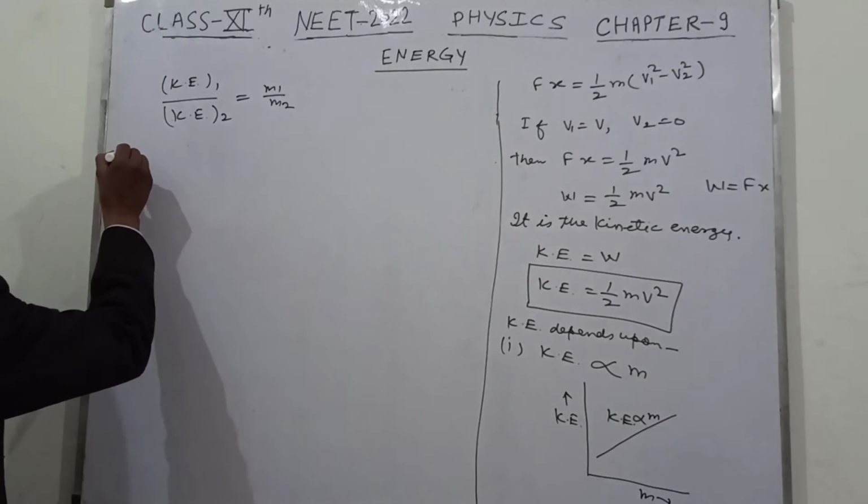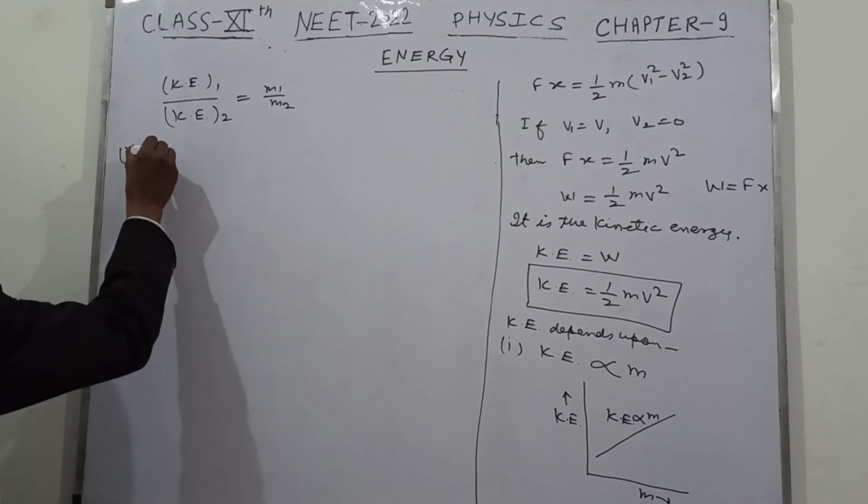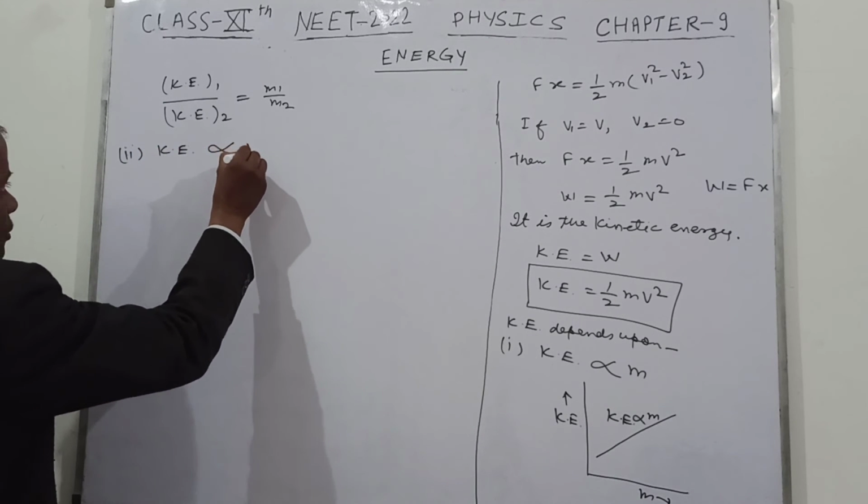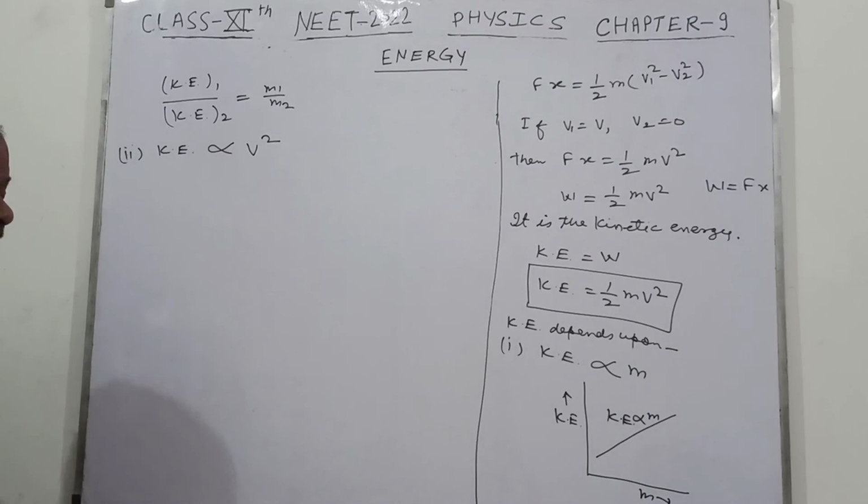Now second, kinetic energy is proportional to v square.